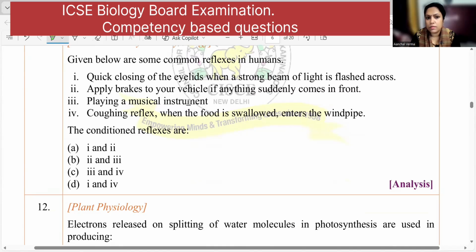It's a conditioned reflex only. And coughing is a natural reflex. So 2 and 3 is the conditioned reflex. Right? 2 and 3 is the right answer.